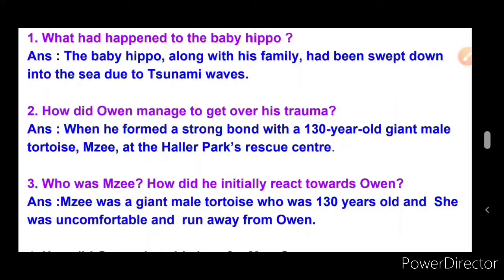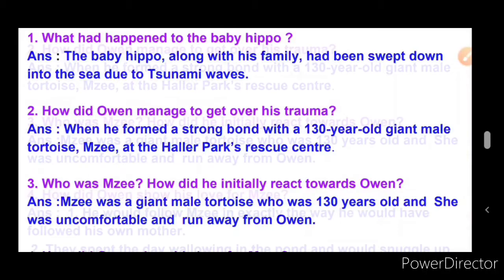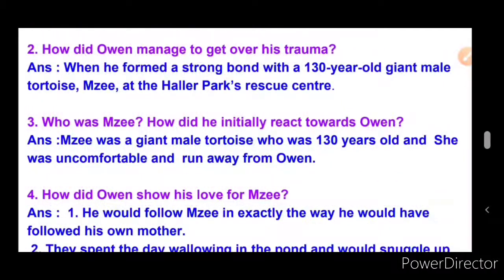When he formed a strong bond, which means friendship, with a 130-year-old giant male tortoise, Maisie, at the Haller Parks Rescue Center in Kenya. So that's the second question, children. Let's move on to the third question now. Look at the third question here, children.